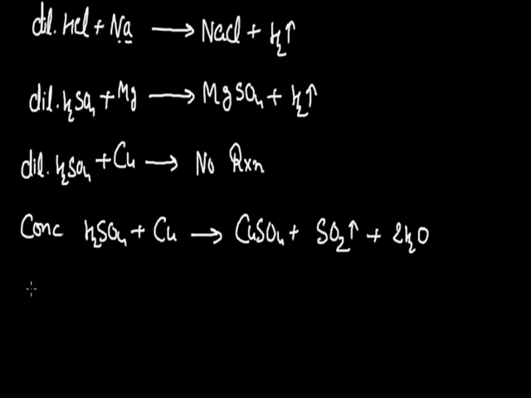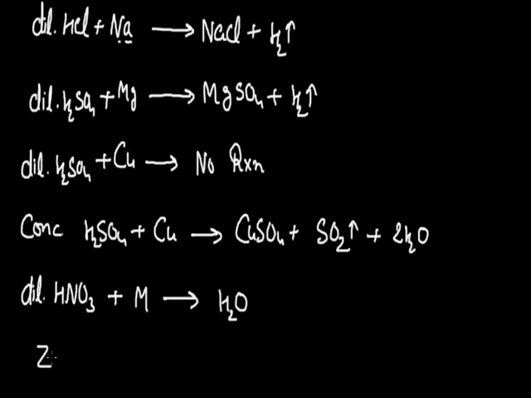In place of any dilute acid, if I take dilute nitric acid, when this is reacted with a metal, being a strong oxidizing agent, it will oxidize the metal, and finally in place of hydrogen gas we will get water as a product. So pay attention here. If we take nitric acid, the final product will not be hydrogen gas, it will be a molecule of water.